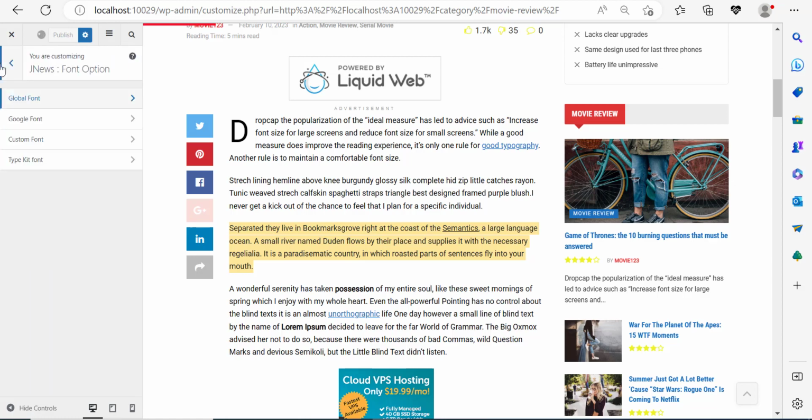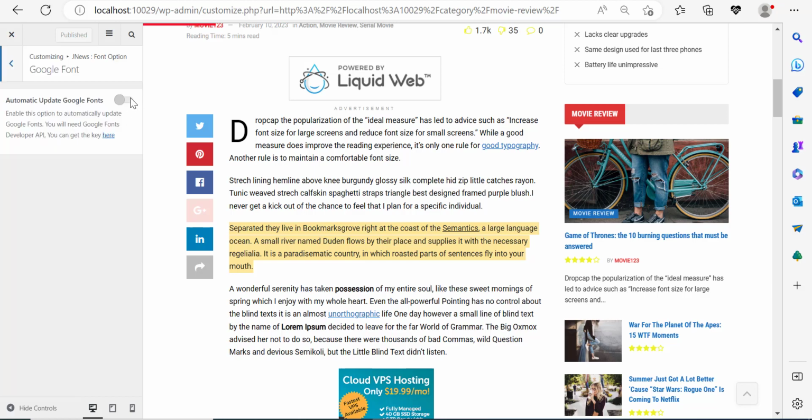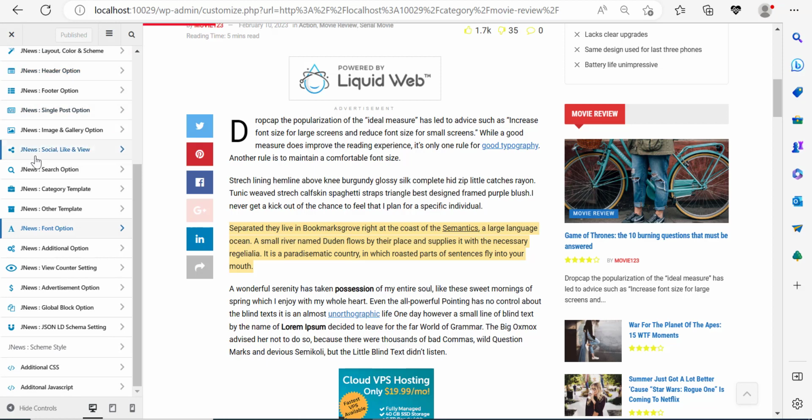I'm going to publish, go out. And over here, if you want to add more fonts, because sometimes, like I said, in this instance, we found Montserrat, but sometimes you might not find some fonts. And so sometimes you want to import your own fonts or create your own fonts. And the way you can do this is by automatically updating Google Fonts or enabling Google Fonts, for which you have to follow this tutorial. You can click this and first of all, click on enable this. And you can see how you will add your API key there and connect to Google Fonts. You can add custom fonts. Now let me just go out.